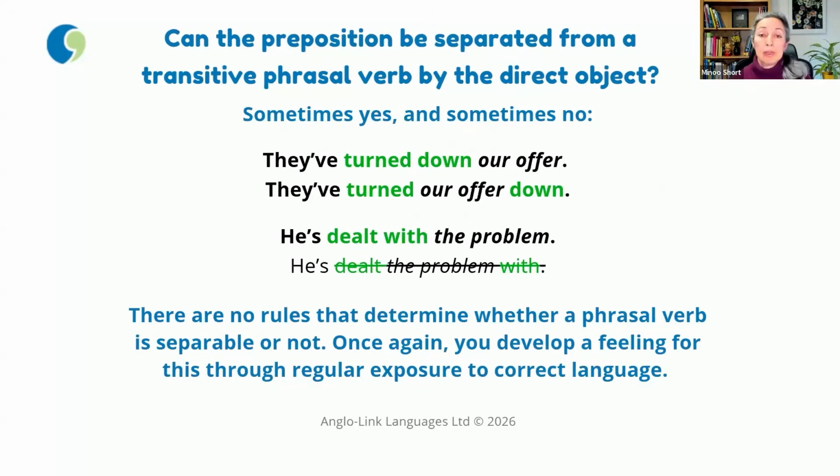For example, with the verb we've just seen, they've turned down our offer. Yes, we can separate and say they've turned our offer down. But with another phrasal verb, for example, deal with, he's dealt with the problem, we can't. We can't say he's dealt the problem with. And unfortunately, there are no rules that determine whether a phrasal verb is separable or not.